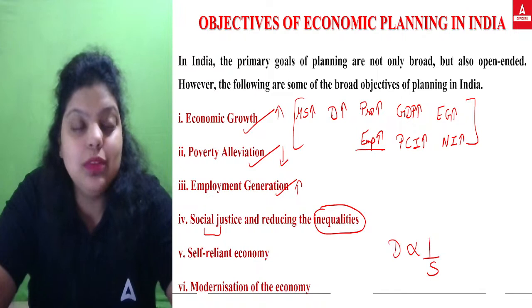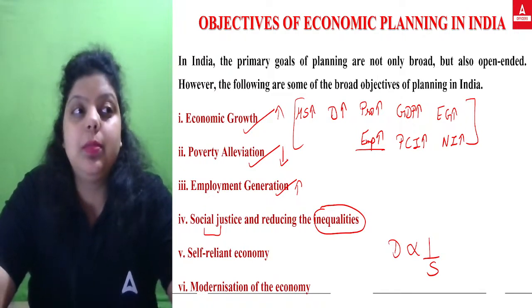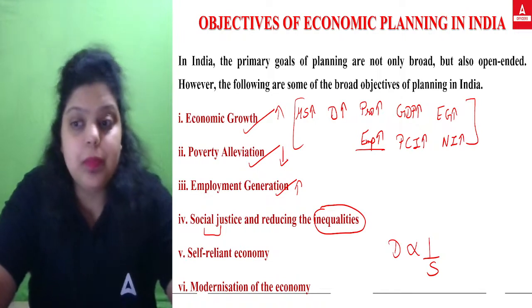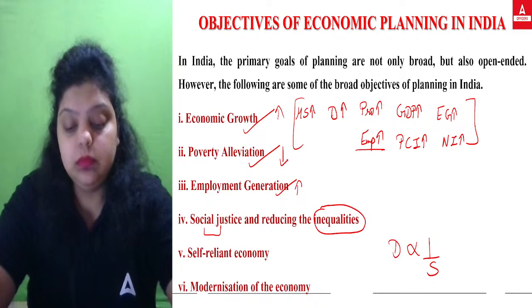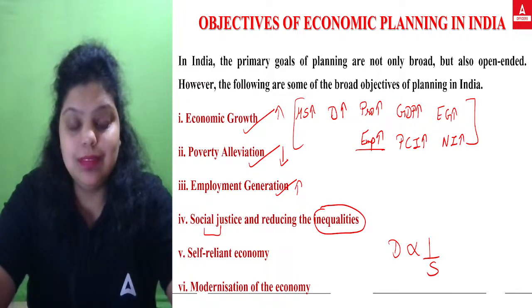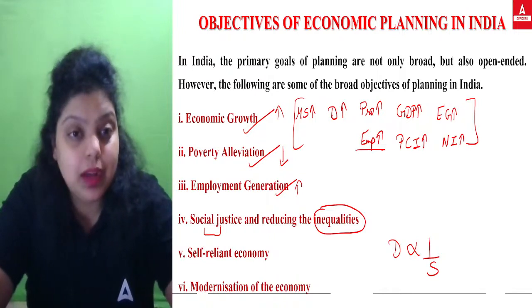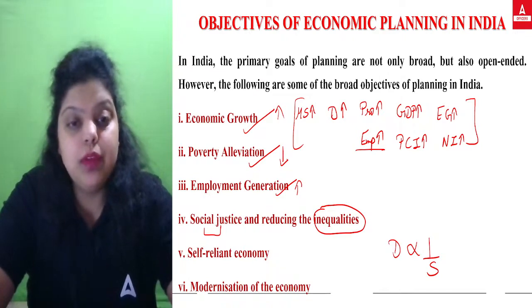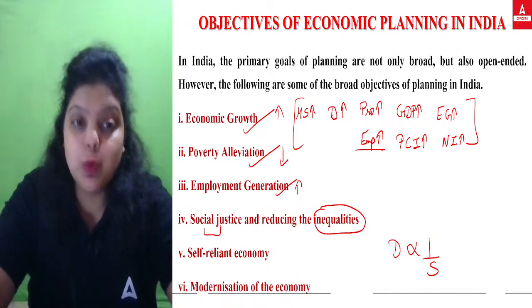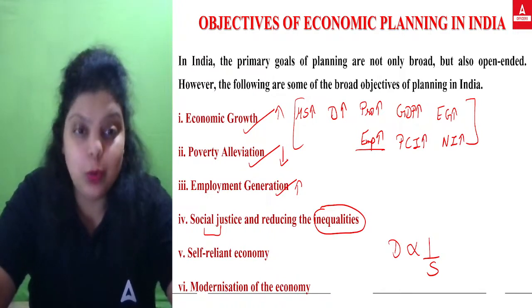So India is the most unequal country as well. Most unequal country means there is a gap between the distribution of wealth. There is a gap between the salaries. There is a gender inequality. There is an income inequality in the country. So a lot of inequalities are there in the country. So when we talk about social justice, it means providing equal opportunities to everyone. That will reduce your inequalities in the country.